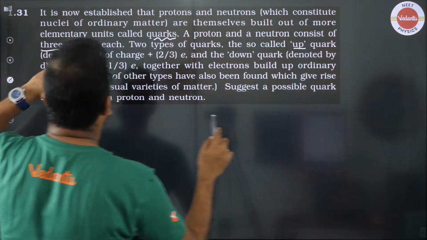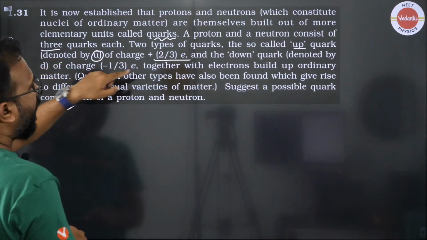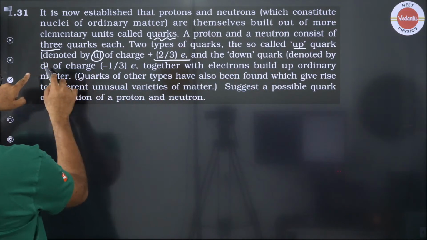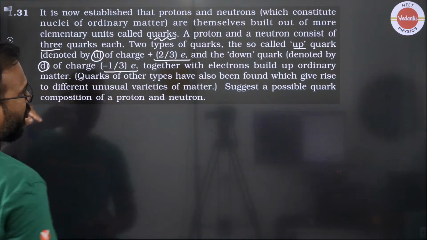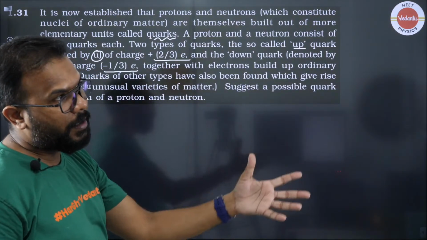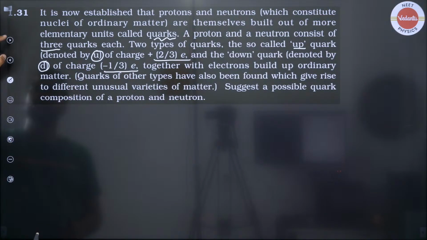The up quark is denoted by U and has a charge 2/3 e, while the down quark is called D and has charge minus e/3. So how many such quarks will be required to make one proton and how many will be required to make one neutron?